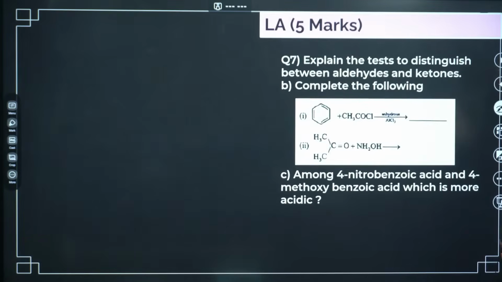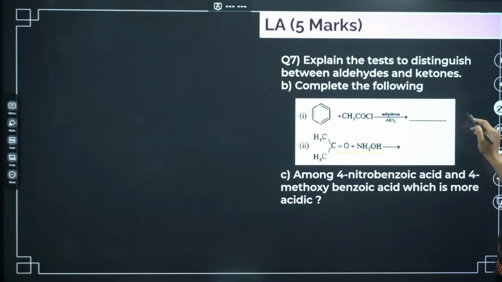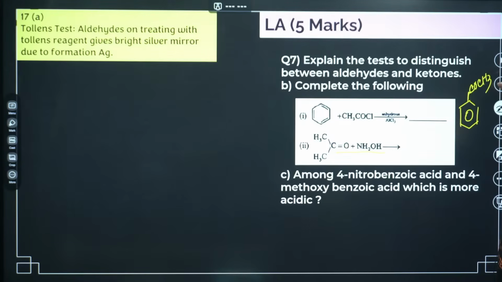Next, here you can see the next question. This thing I did already earlier. This case I will do. This is basically Friedel-Crafts acylation, so you will end up with the COCH3 group with it. Okay, let's go ahead.